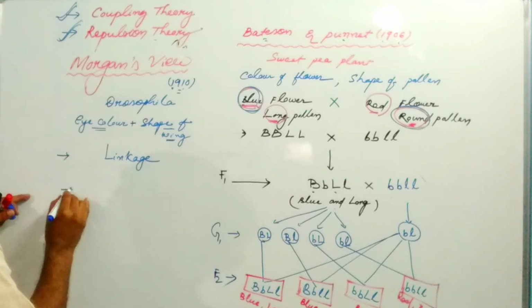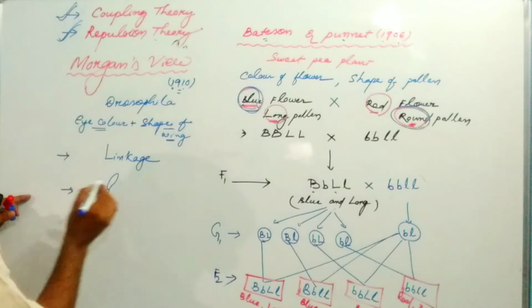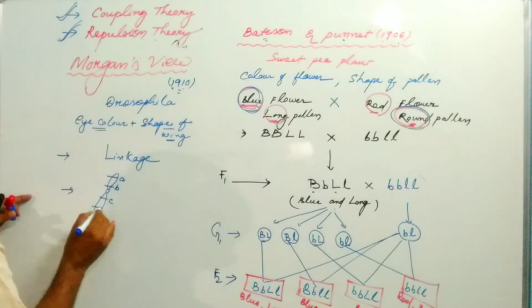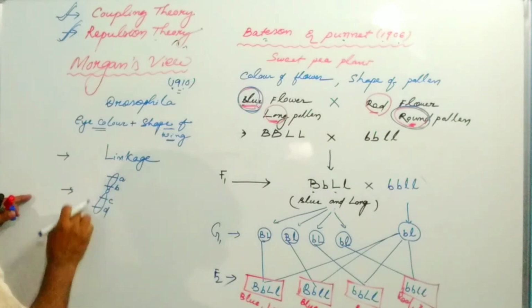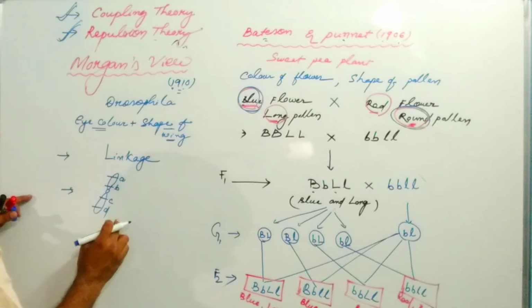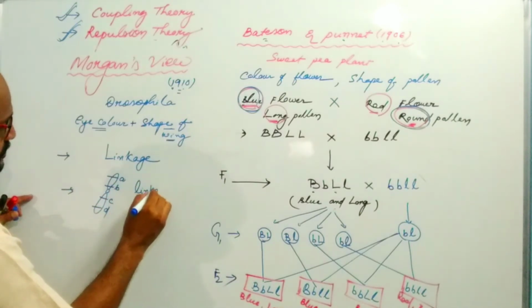According to Morgan, a single chromosome has different genes, suppose A, B, C, D. The genes present in the same chromosome are linked to each other, and these genes are known as linked genes.